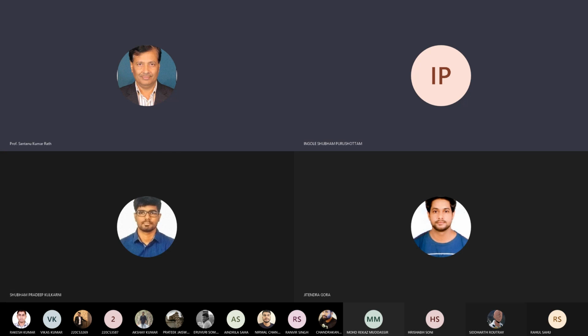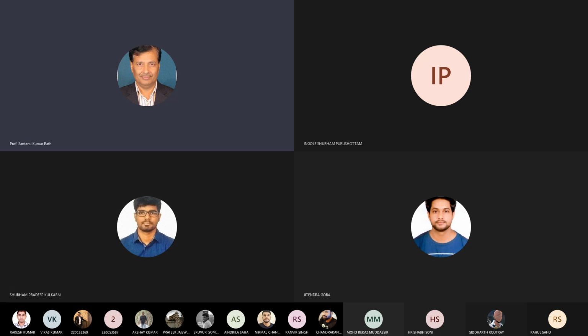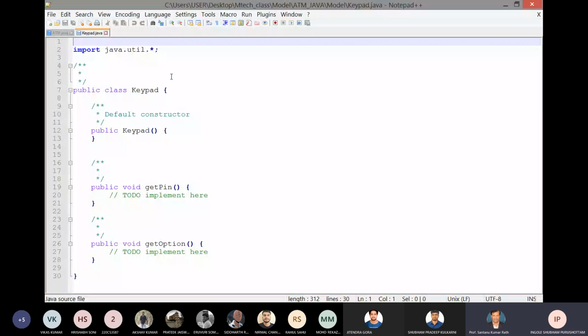Let's check some other class. This one is for the keypad, I think. So we have the constructor, and we have two methods, get pin and get option. You can just start writing the code in these methods. We get just a skeleton of our program, and we can start writing the code.